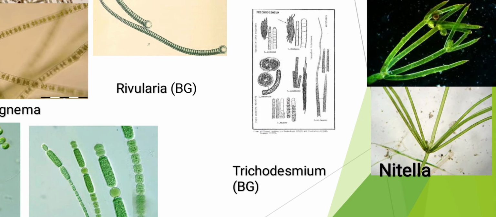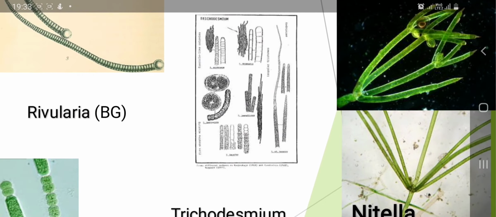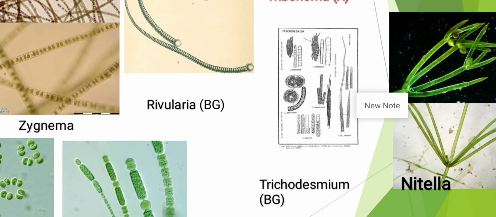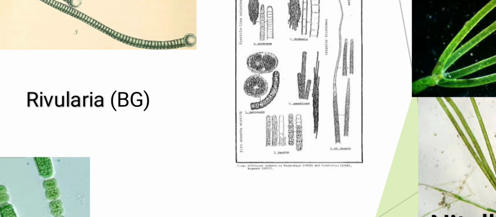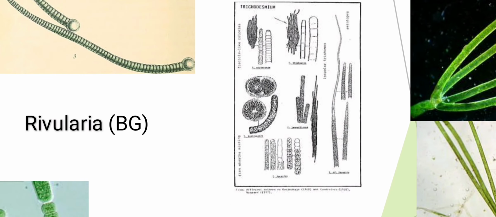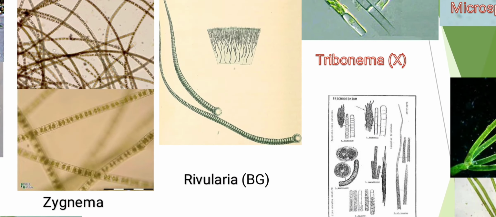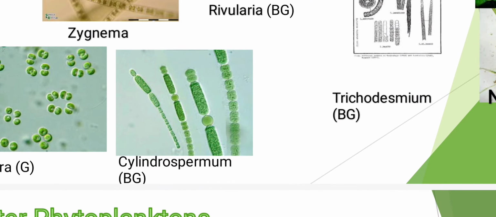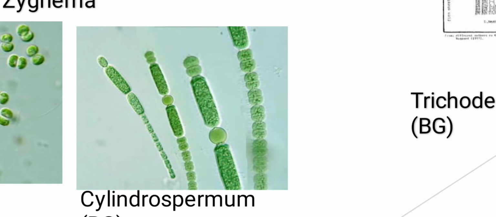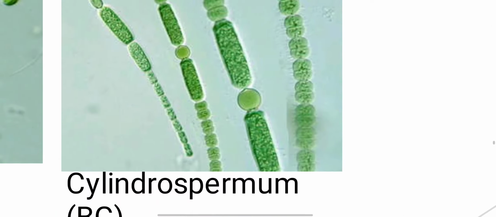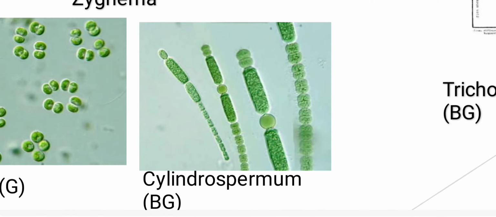Next is Microspora, and this slide shows the algae Microspora. These two slides are of the algae Nitella. Then this one is Trichodesmium. Again it is a member of blue-green algae, so you can see here algae growing in filament. Then is Cylindrospermum. Students, this is again a blue-green algae and this is the cell structure in Cylindrospermum.